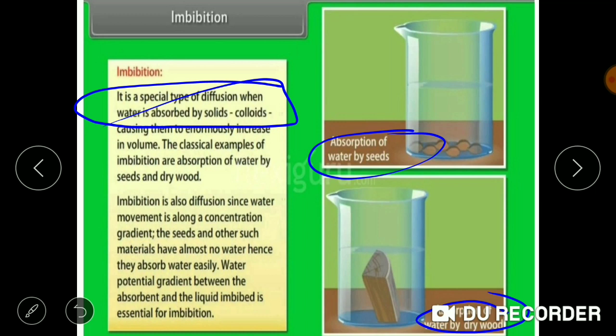We have kept the seed and the wood in a beaker containing water. After some time, we see that the seeds and the wood swell up. This is because of the movement of water molecules from higher water concentration to lower water concentration.